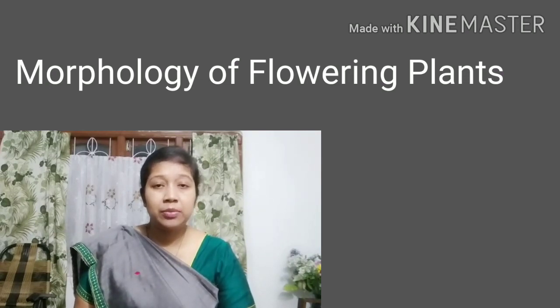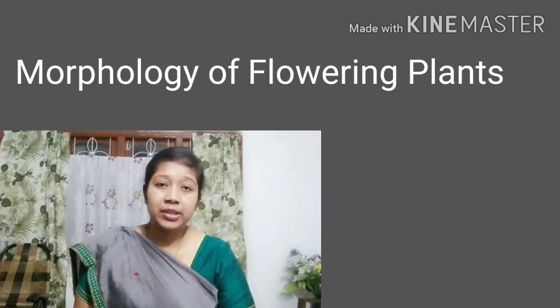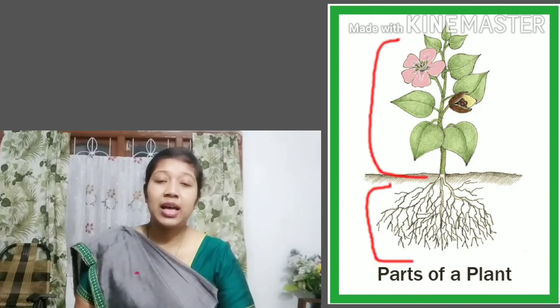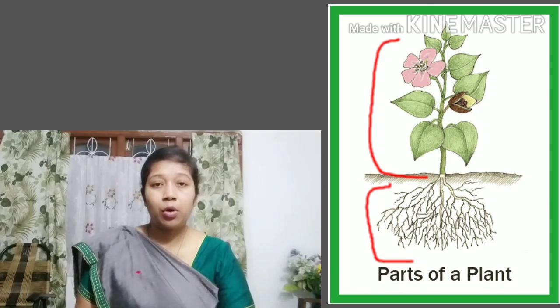In the chapter, mainly we are going to discuss the plant parts of a flowering plant. We know that flowering plants are divided into two parts. One is the part which remains above the ground, and the other is the part which remains under the ground, embedded in the soil.